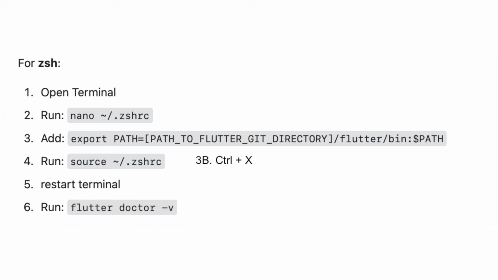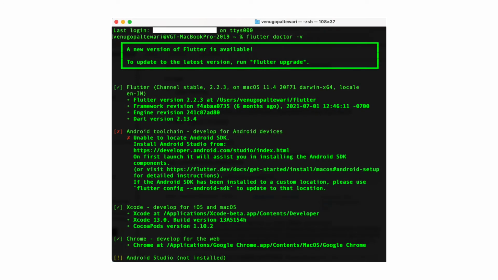And just to validate your installation, you can also run the Flutter Doctor tool, with the help of the command given in step number 6. Once you run Flutter Doctor, you will get the output exactly the same as shown on the screen right now.